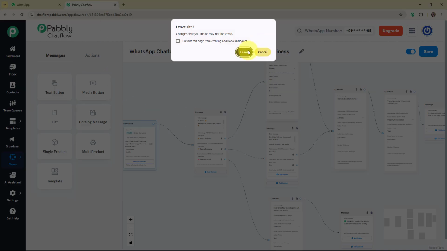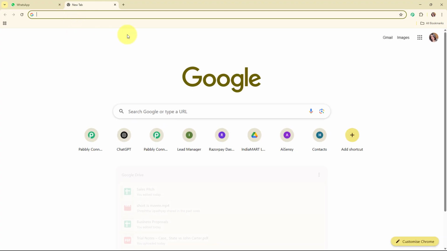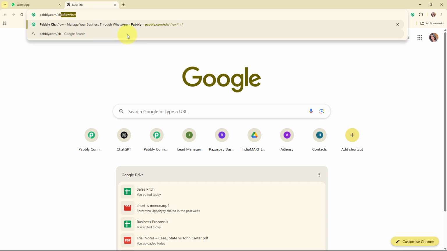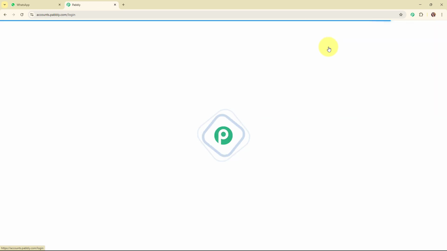Now in this video we are going to learn step by step how you can create this amazing chatbot by using an all-in-one WhatsApp communication platform, that is Pabbly Chatflow. To access Pabbly Chatflow, you have to search for pabbly.com/chatflow in your browser, and it will take you to the homepage of Pabbly Chatflow. Here on my screen you can see the homepage, and here you can see 2 options, that are sign in and sign up free. If you're a new user, click on sign up free and try Pabbly Chatflow for free today. And if you're an existing user, click on sign in. Here I'm an existing user, so I'm clicking on sign in.